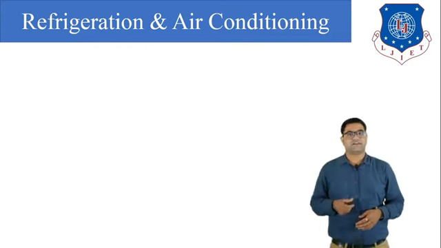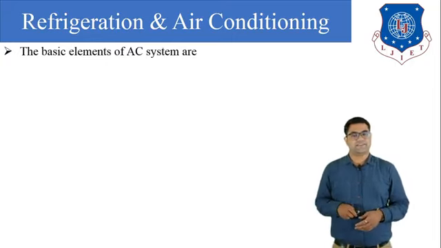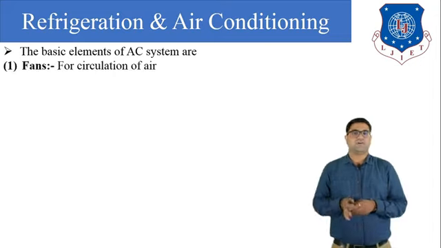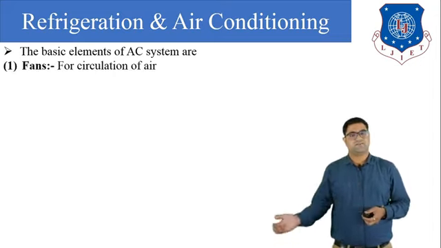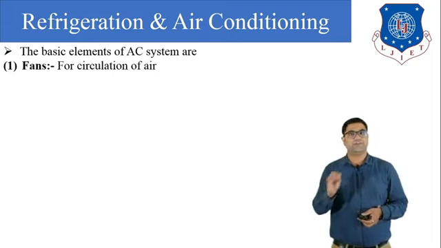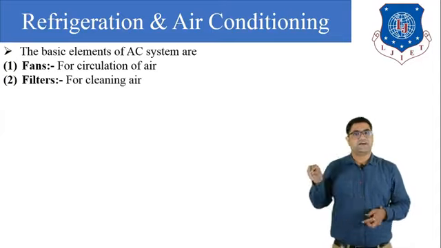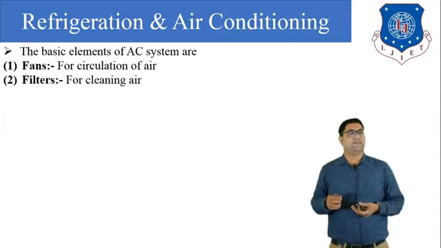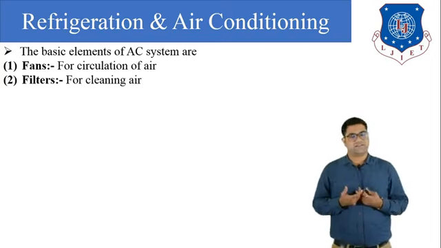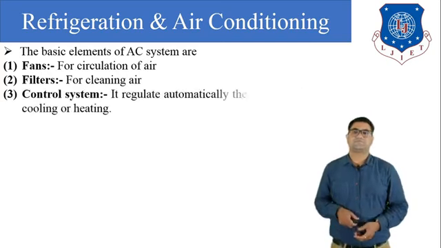Let us start with the basic elements of the air conditioning system. First is the fan. Why is the fan required in the AC? For circulating the air or increasing the speed of the air. Next, the filter. Why is the filter required? To clean the air, because atmospheric air has dust particles. So to clean the air we need filters.